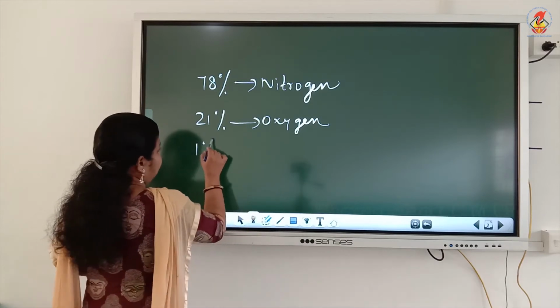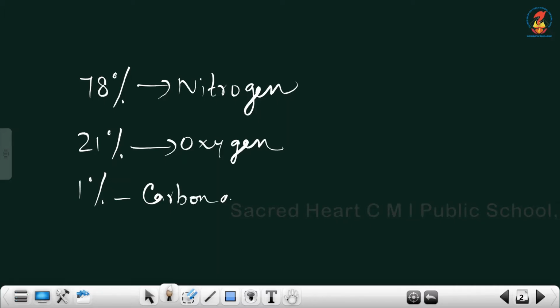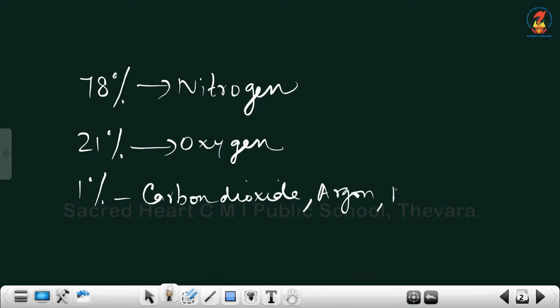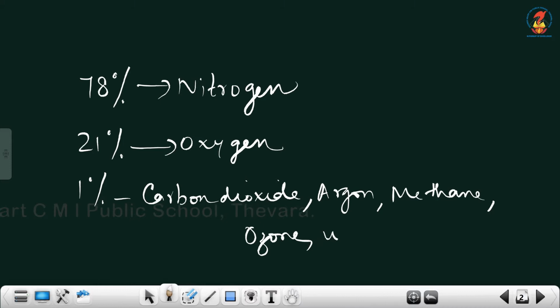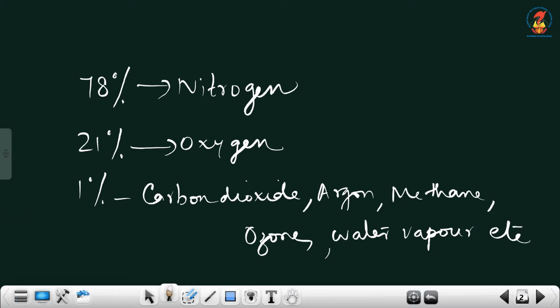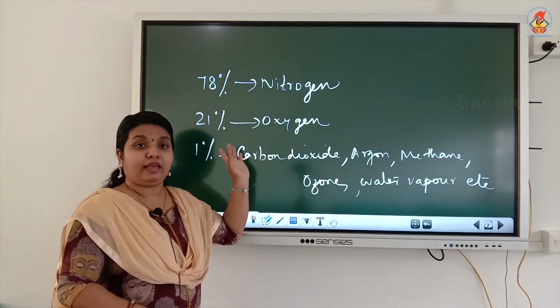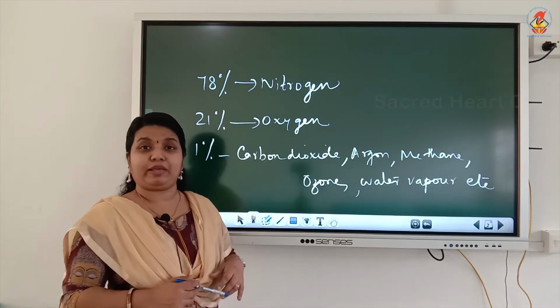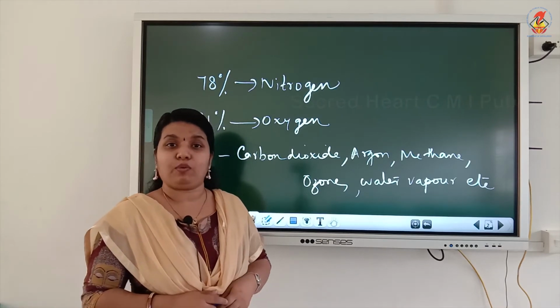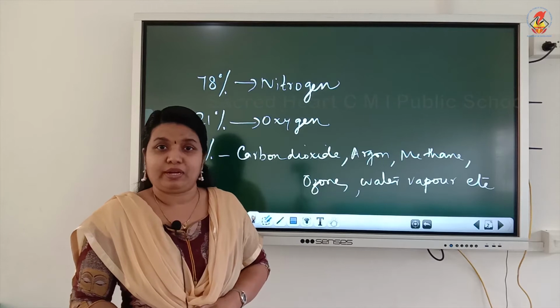Now, the remaining 1% is constituted by carbon dioxide, argon, methane, ozone, water vapor, etc. and small amounts of dust particles. So, this is the composition of air: 78% nitrogen, 21% oxygen, and the remaining 1% is constituted by carbon dioxide, argon, methane, ozone, water vapor and small amounts of dust particles.